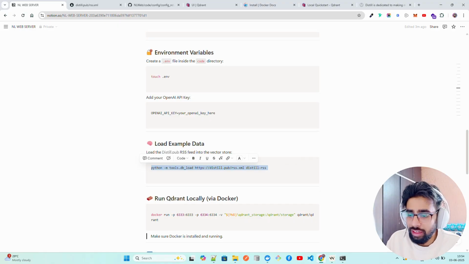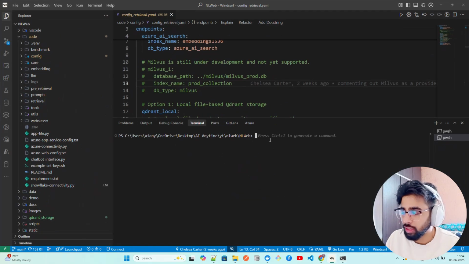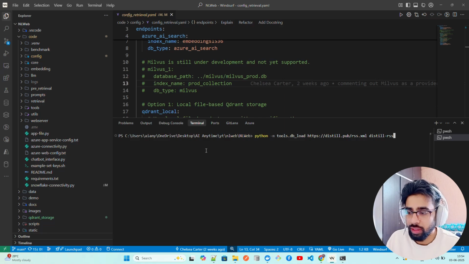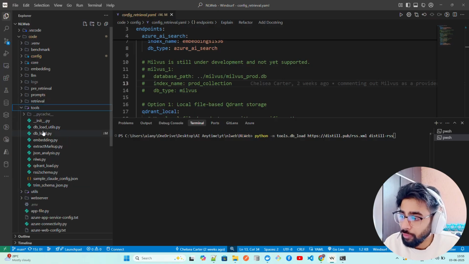So let's go back here on terminal. I'll go back to terminal here, and I'm just gonna run. If I just do Python, it will also show me. But yeah, I'm just running it now. You can see what we are doing. We are doing python -m tools.db_load. So let's go to tools here. Now within the tools, we have db_load.py.